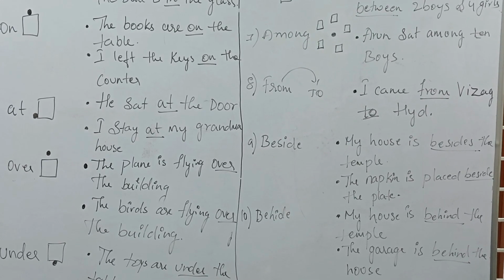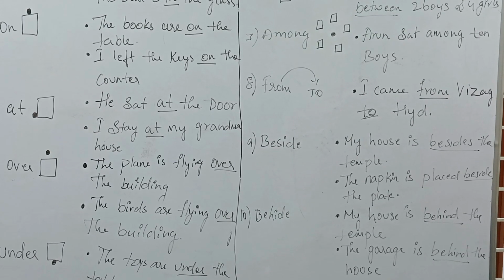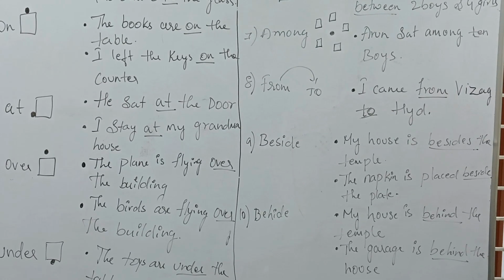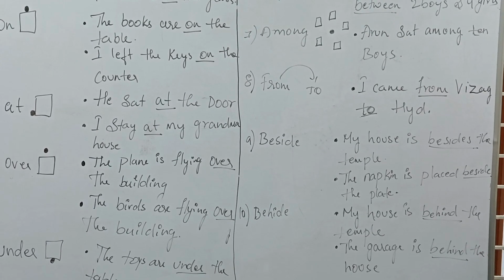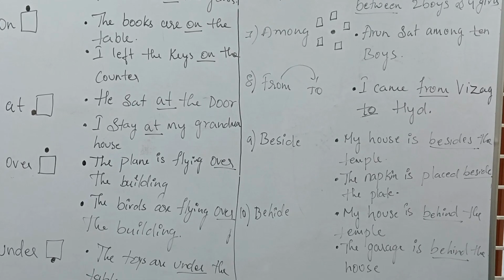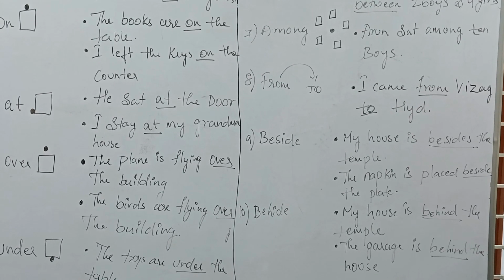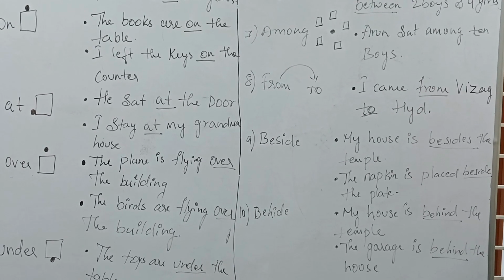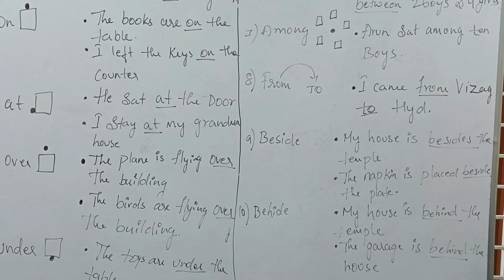The next preposition is from to. From to is used when you are saying which place you are coming from and where you are reaching. Example, I came from Visakhapatnam to Hyderabad. From means the place where you are, and from there to which place you are reaching.